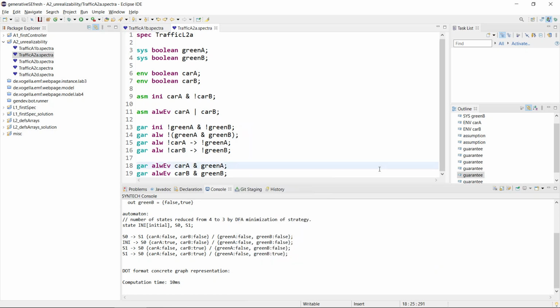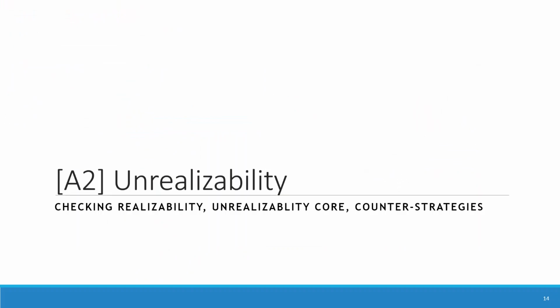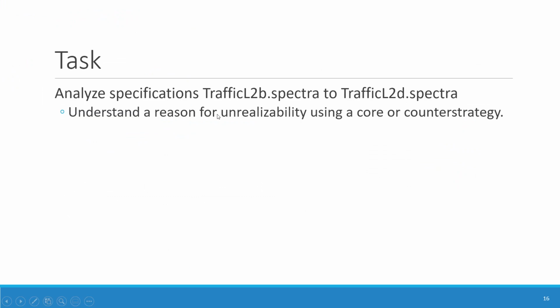Now there are 3 more specifications here, and the task would be to analyze these specifications and to understand the reasons for unrealizability using either the core or the counter strategy. Both of them have their rights. If the core is just a single guarantee, then probably we need a counter strategy if we still don't understand the reason. Or if the core is very large, it might also make sense to have a look at the counter strategy.